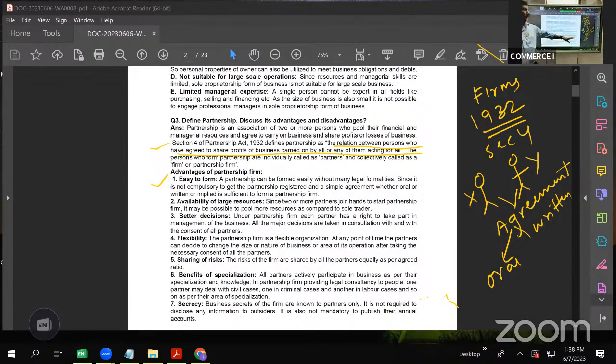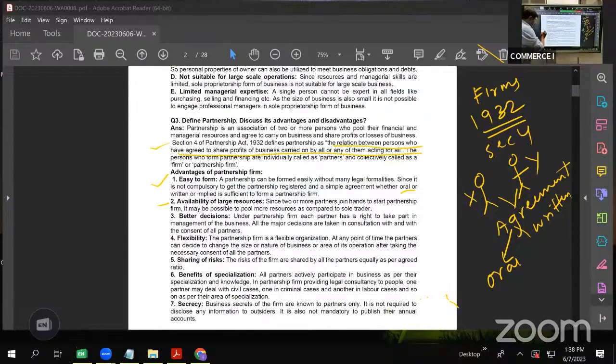As I told you, they just have to enter into an agreement and they can start doing business, just like a proprietary firm. So it is very easy to start, by agreement, either oral or written. Right. Second is availability of large resources.